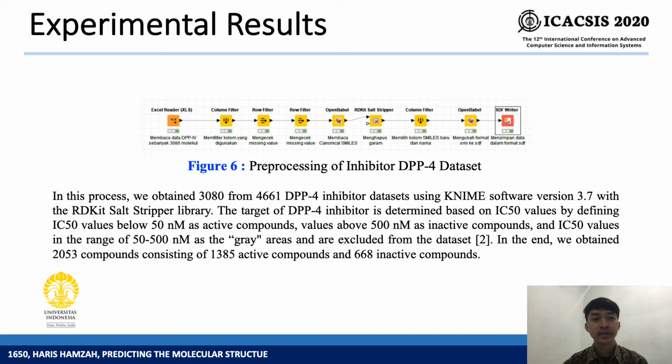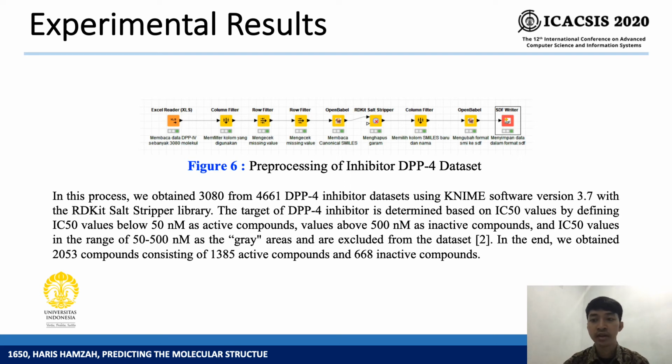This slide explains the experimental results of this research. KNIME software is used to carry out the pre-processing stage of data, such as eliminating missing values, removing salt, etc. The target of DPP-4 inhibitor is determined based on IC50 values, defining IC50 values below 50 nM as active compounds, values above 500 nM as inactive compounds, and IC50 values in the range of 50 to 500 nM as the gray area, which are excluded from the dataset.